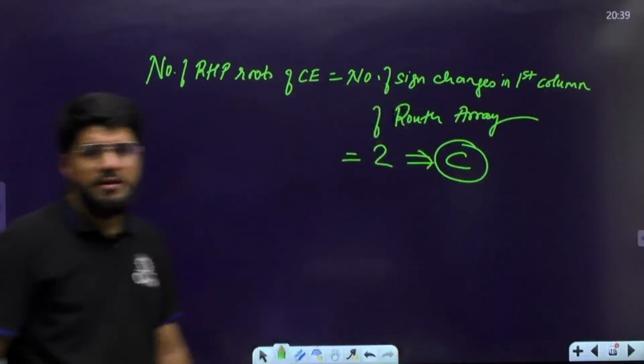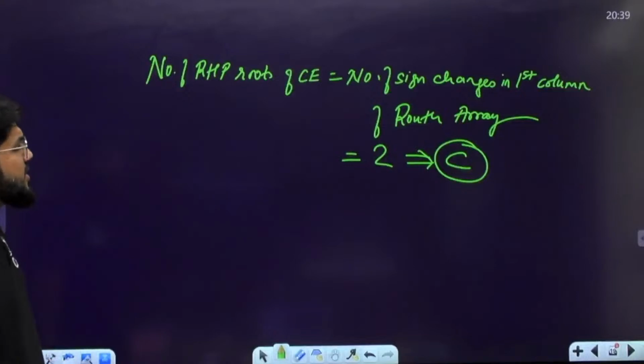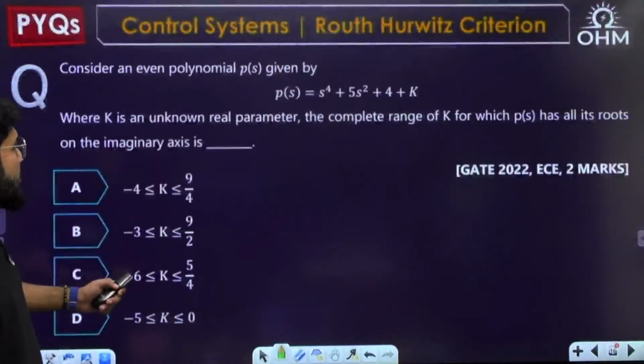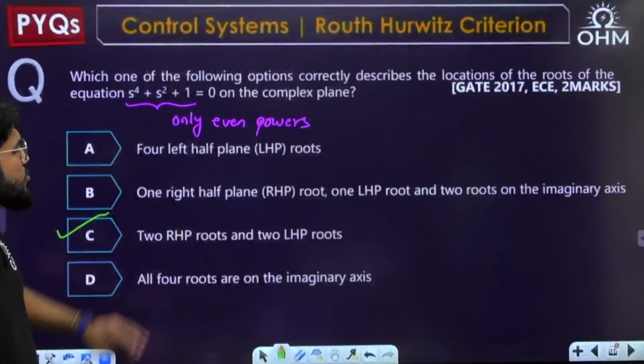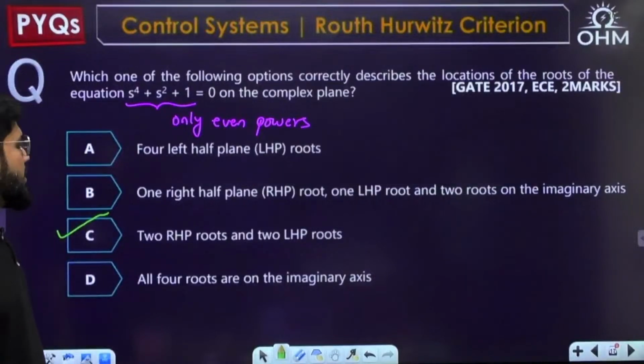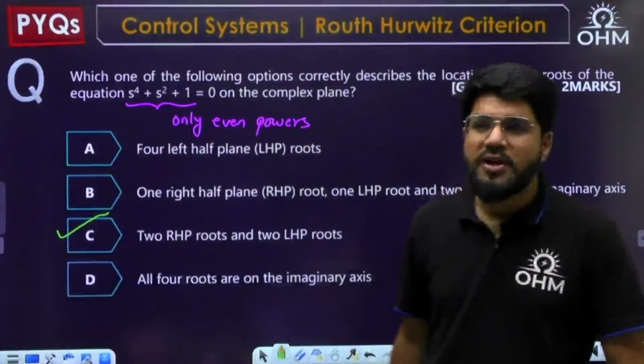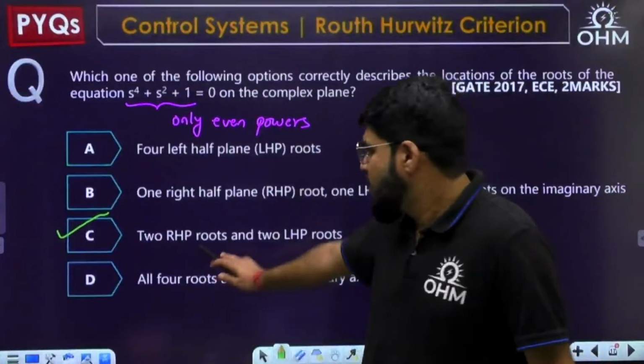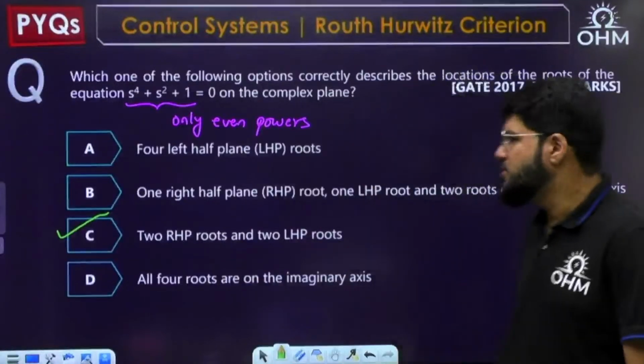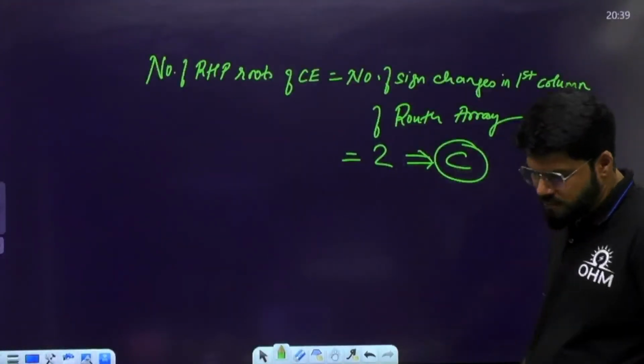Hence the only option that matches here is C. Only in option number C do we have 2 RHP roots. Of course the remaining 2 are LHP. Why not the imaginary axis? That also I'll tell you. But yes, the option is matched: 2 RHP roots, option number C.